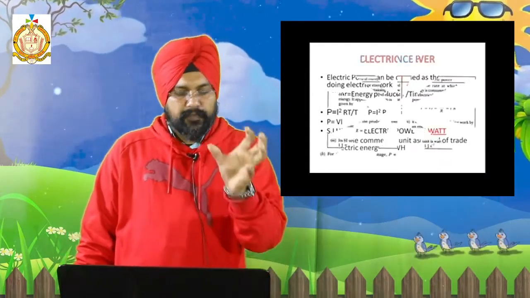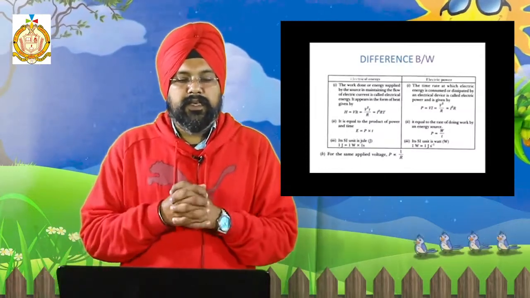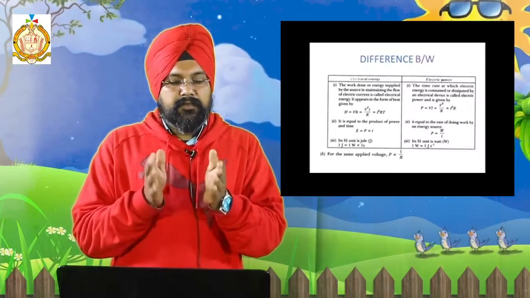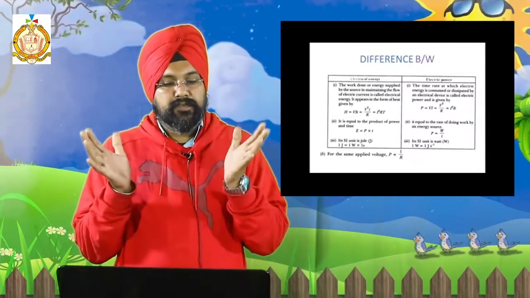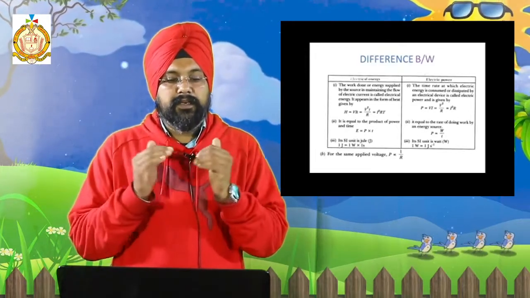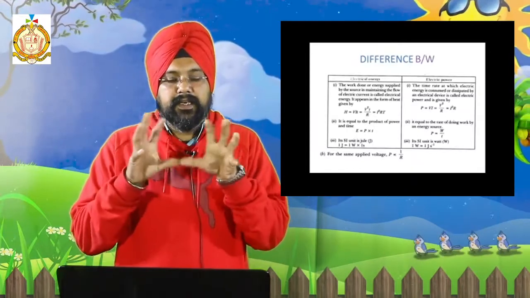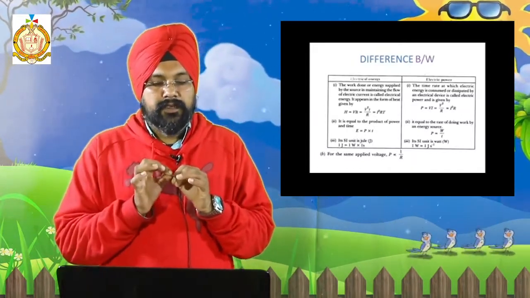Next is the difference between electrical energy and electrical power. You must know the difference between them. Electrical energy is the work done or energy supplied by the source in maintaining the flow of electric current. It appears in the form of heat.